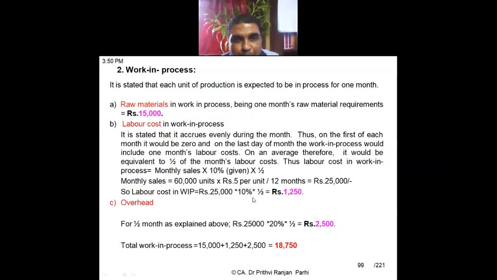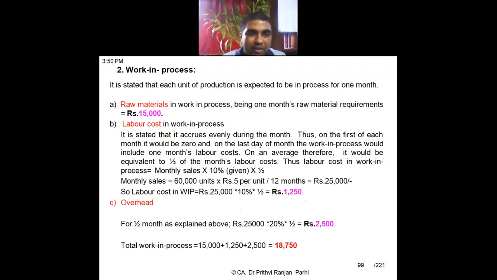Then 10% of sales is the labor cost. The question says so: 25,000 into 10% is the labor cost. But we will take half because labor cost is half in the WIP. So the labor component of WIP is 1,250. Understood?